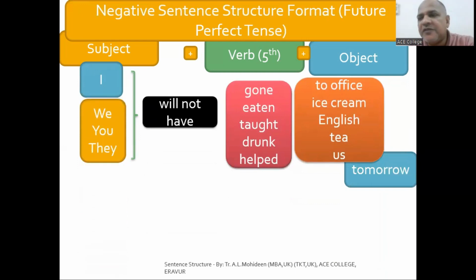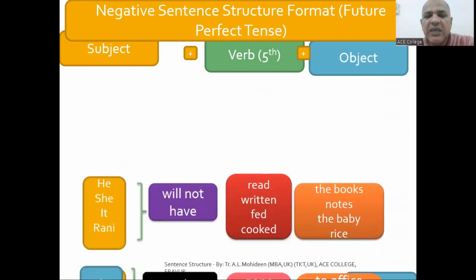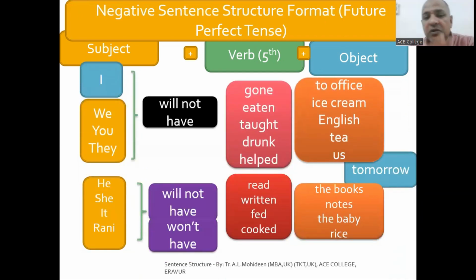And in the future perfect tense, you have to use will have not: he will have not, she will have not, I will have not, I will have, he will have. So what is the difference? Will have, right? So you have to remember will have.